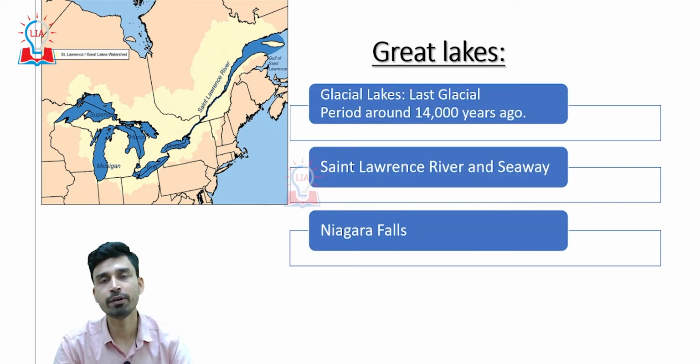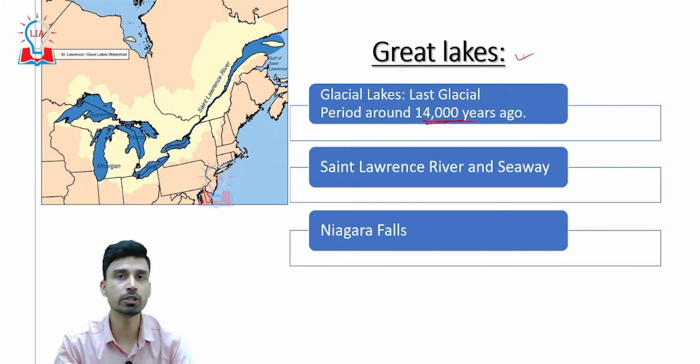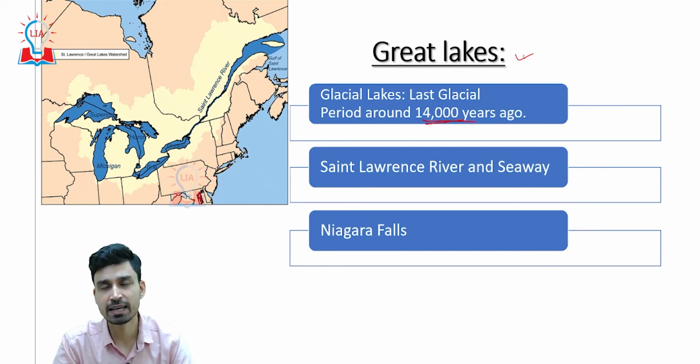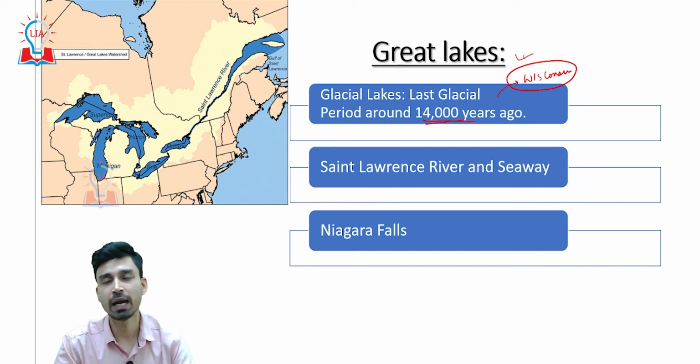So, if we try to understand the nature or the type of these lakes, this lake is believed to have developed somewhere around 40,000 years ago from now in the last glacial period of North America, that is called the Wisconsin period. During this period, what happened? We have the movement of glacier toward the southern side, that scoured up or excavated a large part of the landmass, due to which a kind of depression formed.